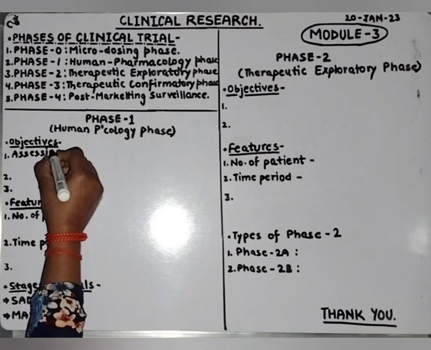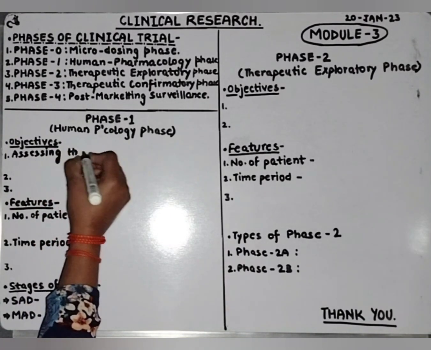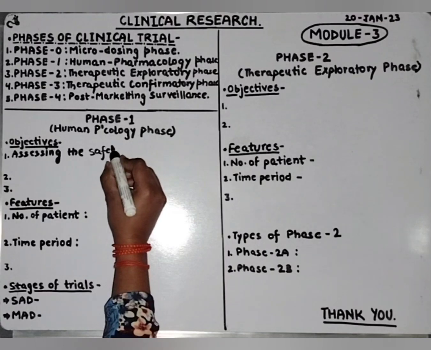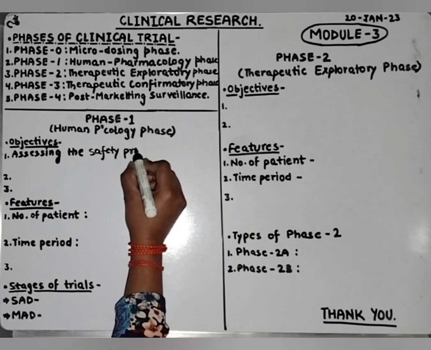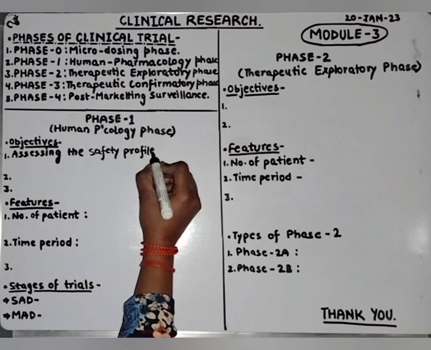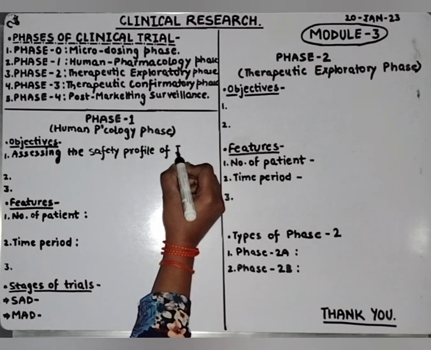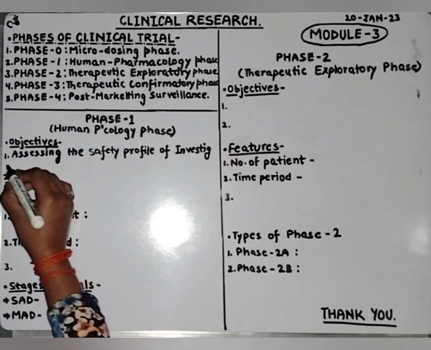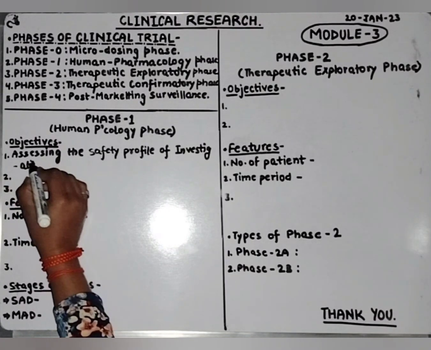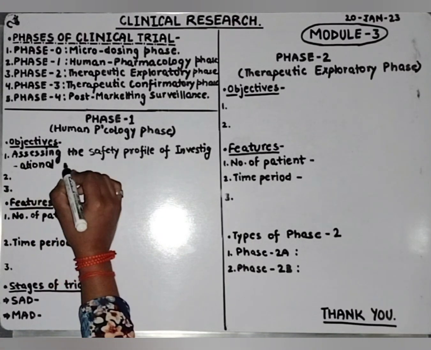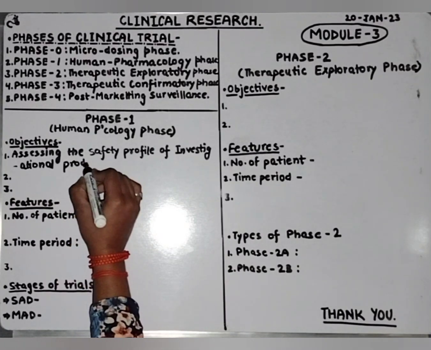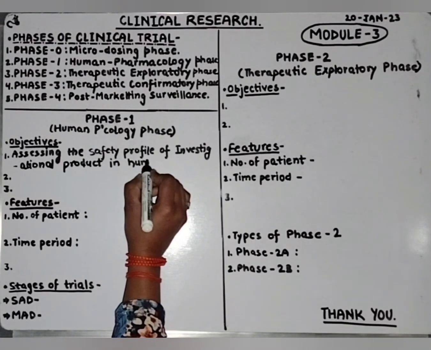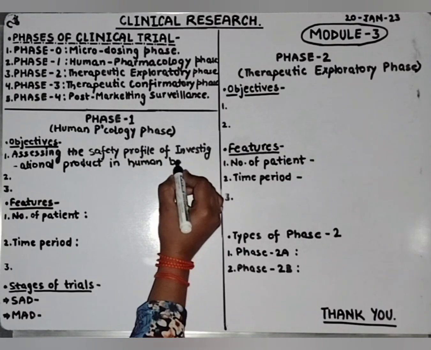Assessing the safety profile of investigational product in human body.